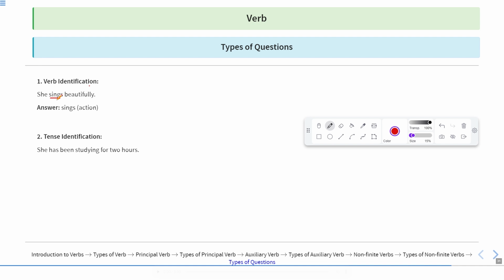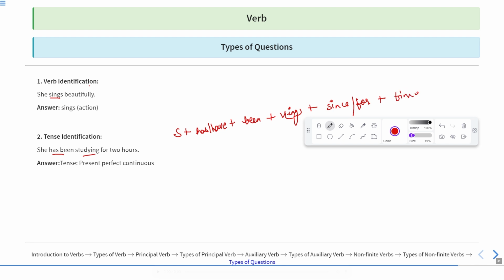The next type of question can be asked on tense identification. The sentence is given to you and you will be asked to identify the tense. So, she has been studying for 2 hours. This is the present perfect continuous tense. When we have has been studying, it means we have the structure of subject plus has or have plus been plus main verb with ing, plus since or for and time. So this is the structure of present perfect continuous tense.